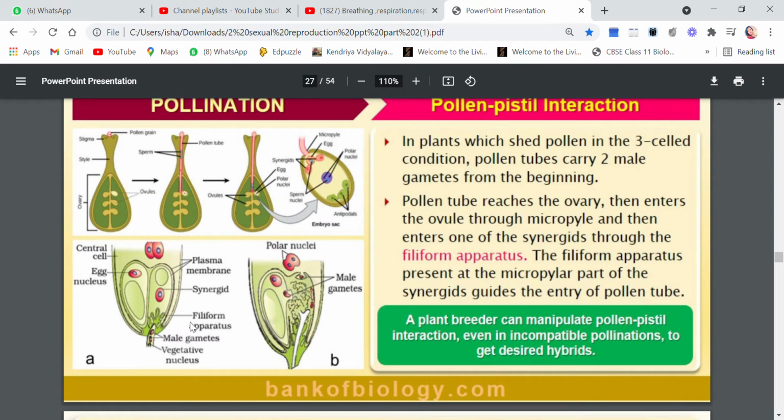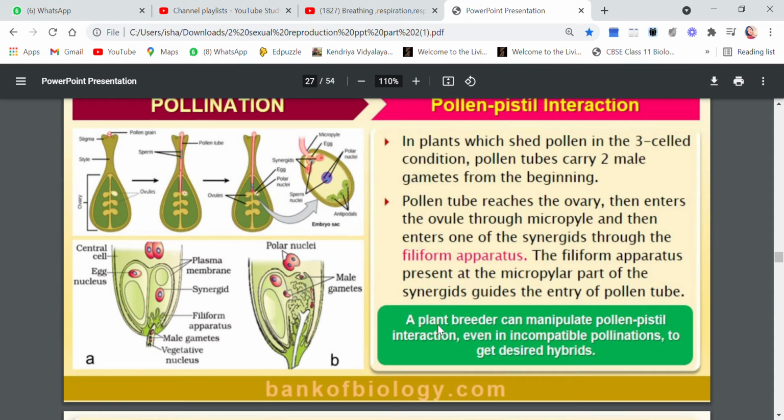Now this filiform apparatus is just an attachment which will aid the pollen tube to enter into the synergid, that is the egg apparatus. The filiform apparatus is a kind of direction, providing a direction to the pollen tube so that it enters into the egg apparatus. So the filiform apparatus present at the micropylar part of the synergids will guide the entry of the pollen tube.